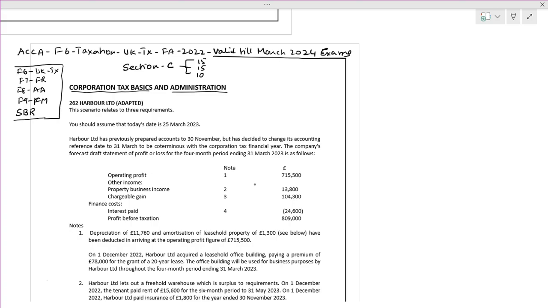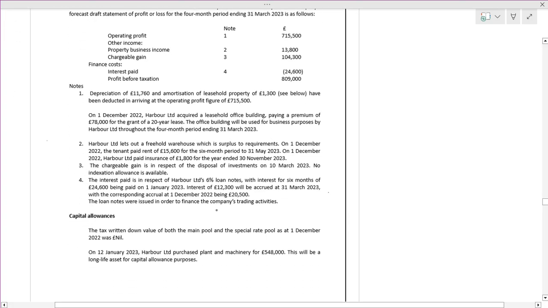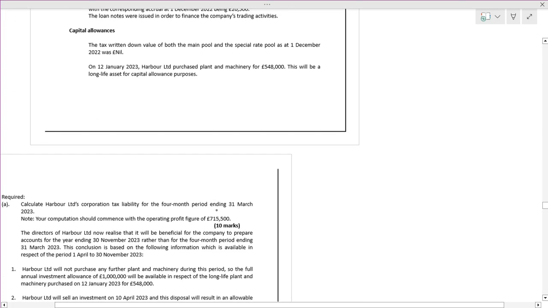This is related to section C, corporation tax basics and administration. First and foremost we will see what the requirements are. The first requirement is to calculate Harbour Limited's corporation tax liability for the 4-month period.